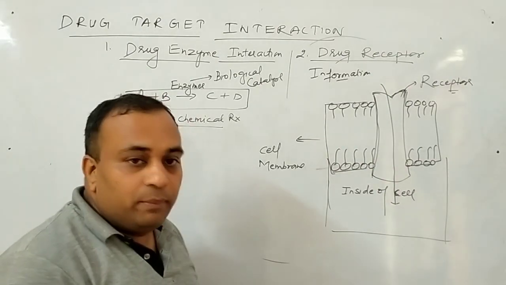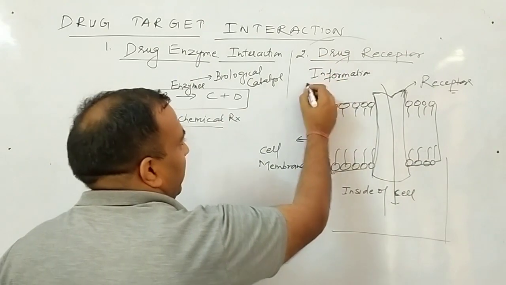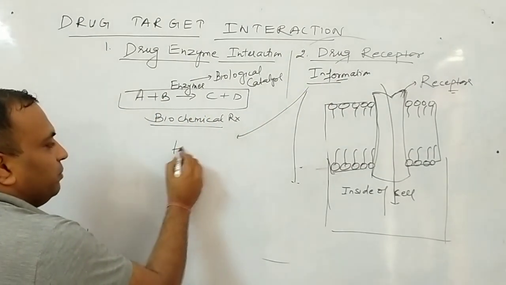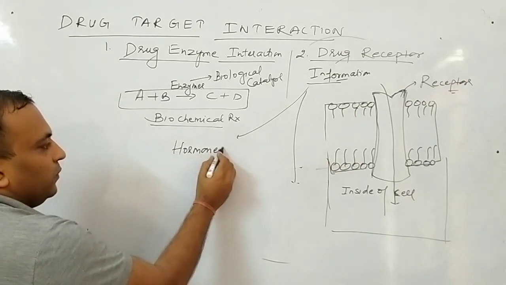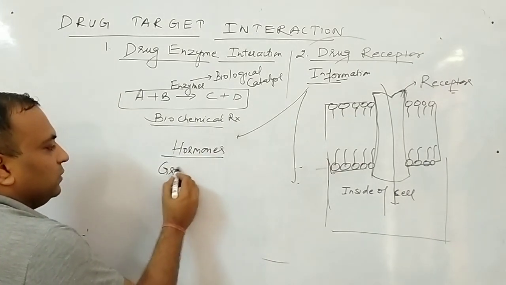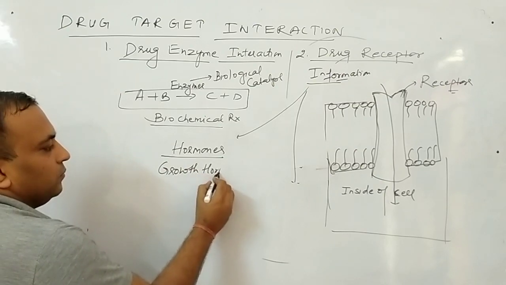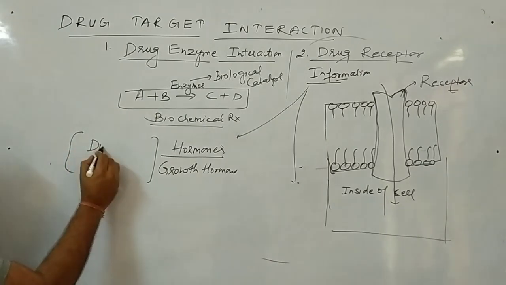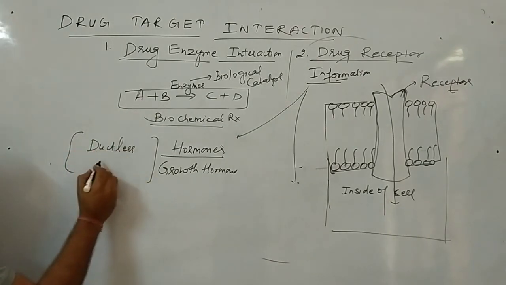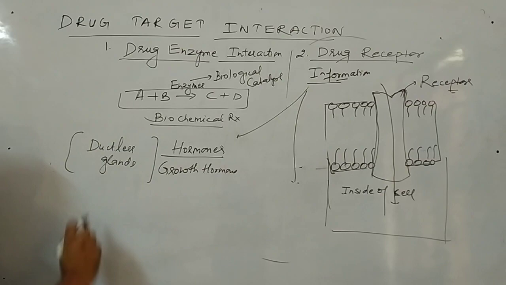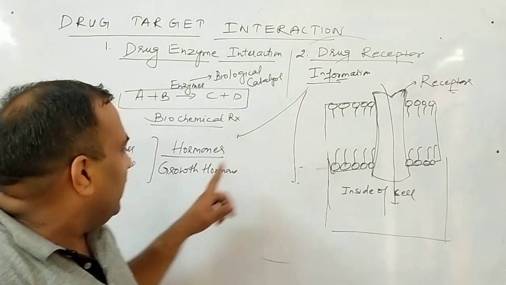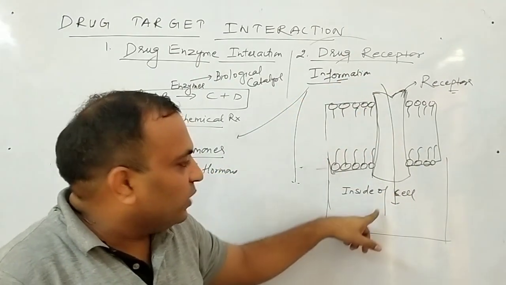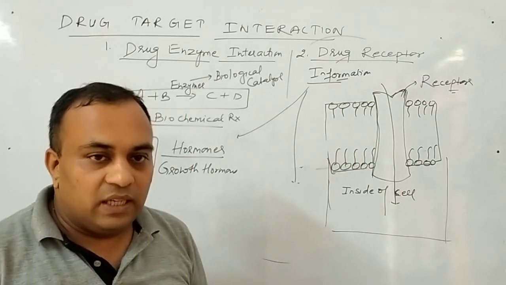This information may be of two main types. Number one, these may be hormones. All of you know, just like growth hormones. These hormones are secreted by ductless glands. So suppose a chemical hormone comes, and this hormone will have the function regarding the growth of the cell or particular body, and this information goes inside the cell with the help of receptors. Clear to all of you?